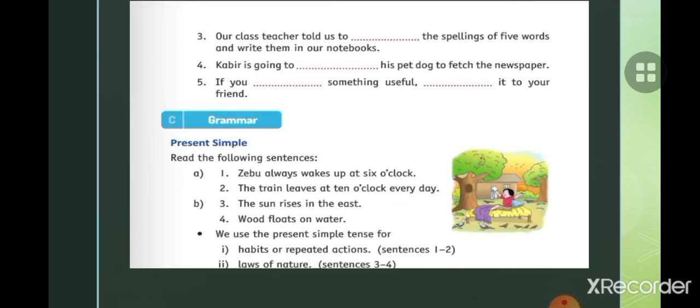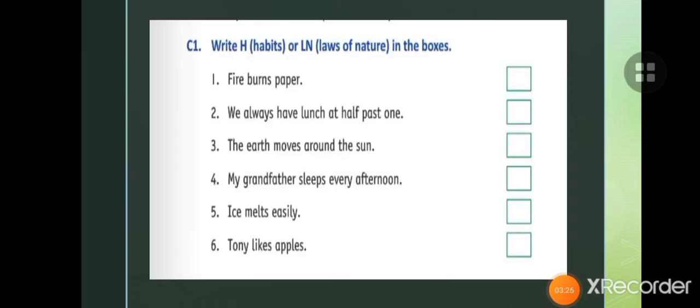So when we are talking about habits or repeated action, laws of nature means universal truth. Like the sun rises in the east, the sun sets in the west. The earth moves around the sun. All are laws of nature. So we will speak always in the simple present. Now children, look here. You will write H for habits or LN for laws of nature in the boxes. Like fire burns paper.